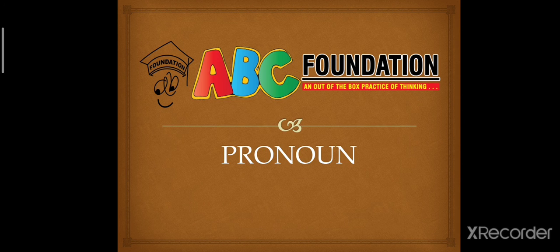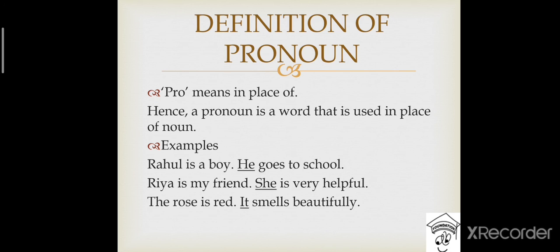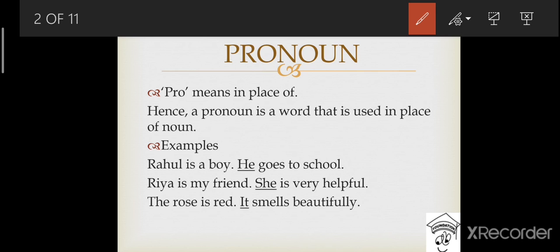So the word pronoun has a specific meaning. Pro means in place of, and noun means a naming word, right? So basically, a pronoun is a word that is used in place of a noun or any naming word to avoid the repetition of the same noun. Or we can say that we use a pronoun to replace a noun.